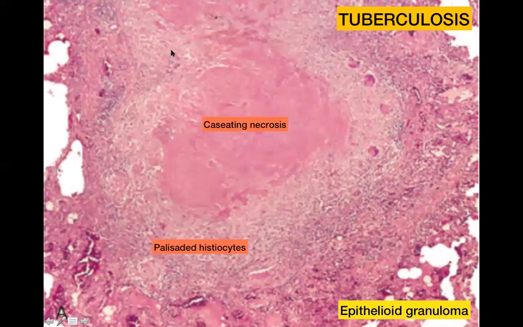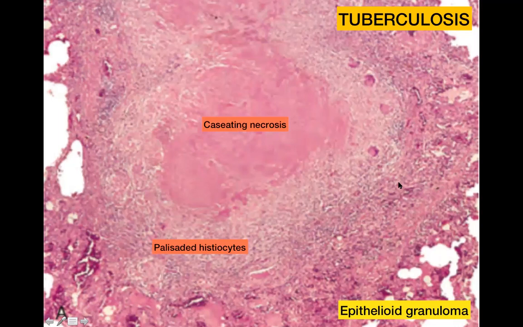And these macrophages are arranged in a palisaded arrangement. So this is a localized lesion, which is composed of macrophages or histiocytes, and it has caseating necrosis in the middle. If you remember your undergraduate pathology, caseation is a type of necrosis where there is no tissue structure preserved. So this is granular eosinophilic material. You can also see, even at this very low power, certain circular structures here. These are basically giant cells, which I'll be showing you on higher magnification.